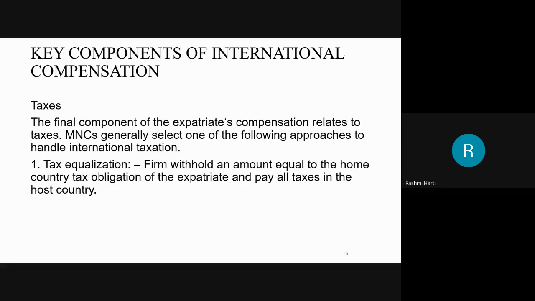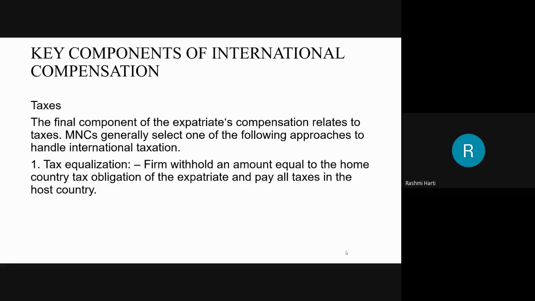Incentives basically are being planned to motivate that particular employee to perform much better in the organization. Then you have the taxes. That is one of the components of international compensation. When we speak about taxes, my dear students, this is the final component of expatriate compensation, which relates to taxes. This is also very critical to decide.